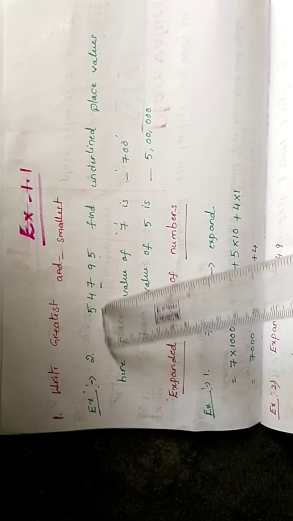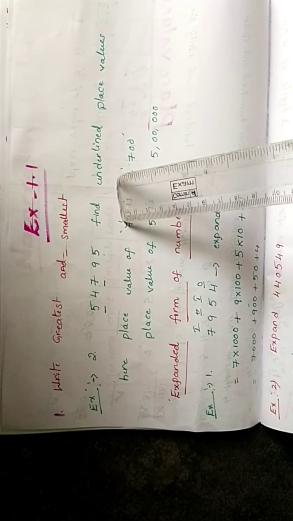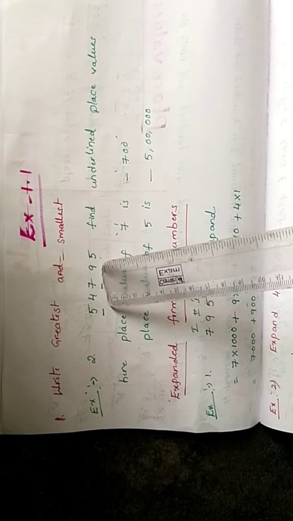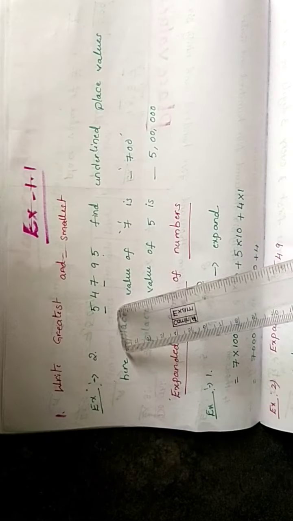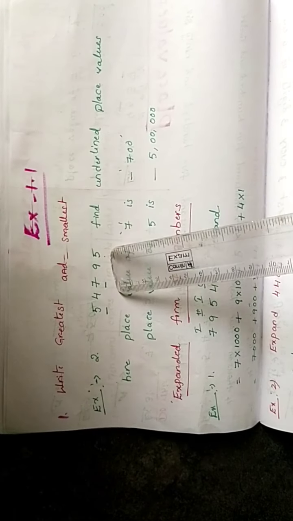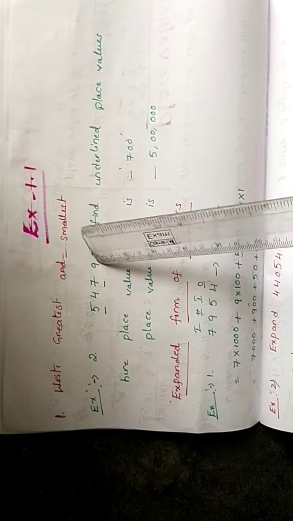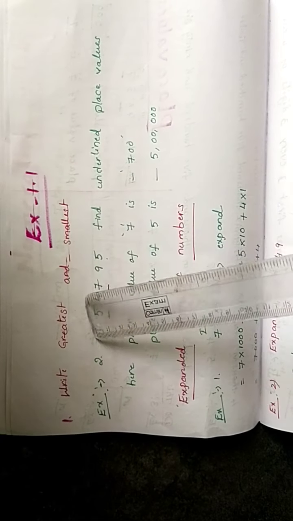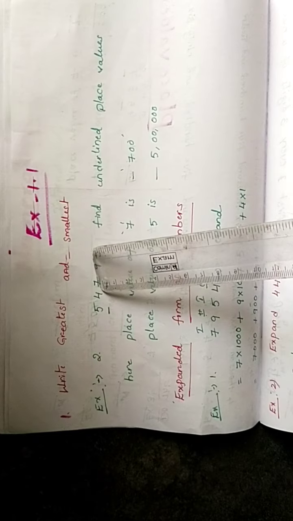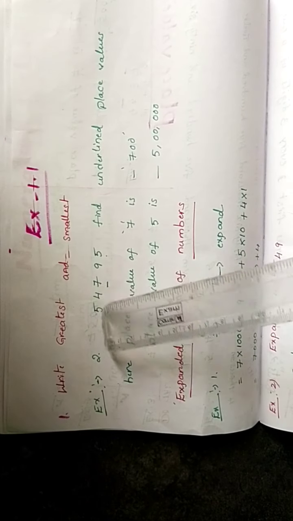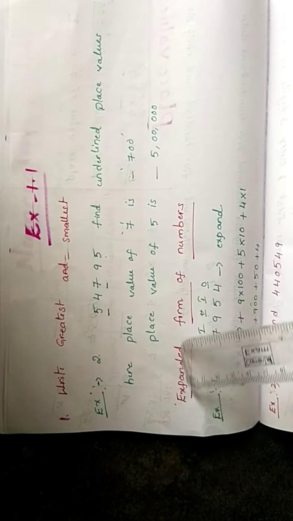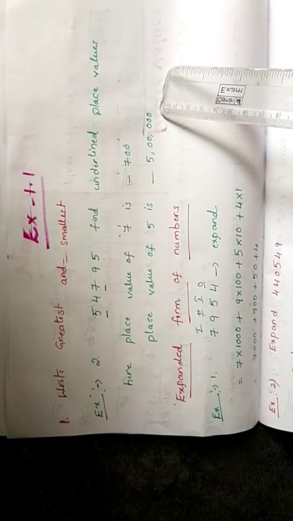And next, see example 2: 54795. Find the underlined place values. I underline the 7 and the 5. So you have to find the place value of 7 and 5. When you find place values, first of all, write the place values as ones, tens, hundreds. So 7 is in which place? Hundreds place. So the answer is 700. And next, 4 is in which place? Thousands. And 5 is in which place? Ten thousands. So the place value of 5 is 50,000.